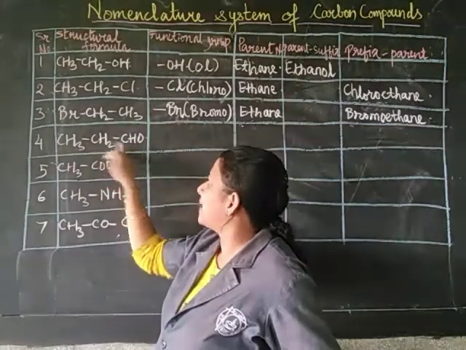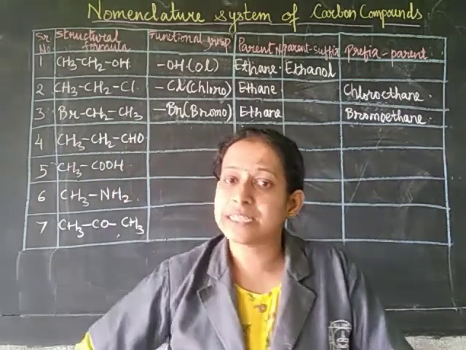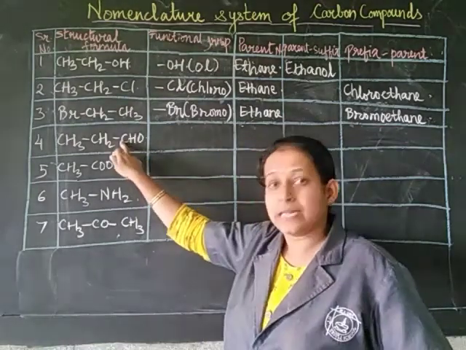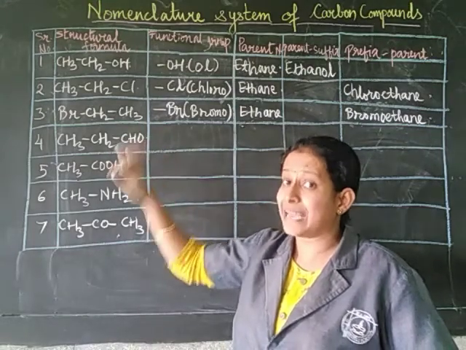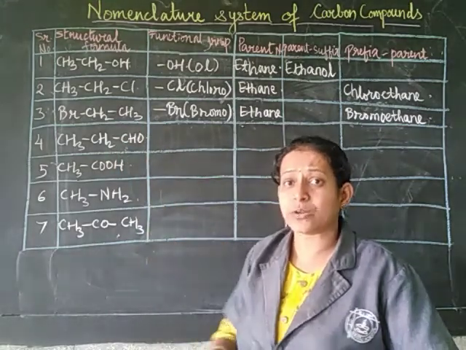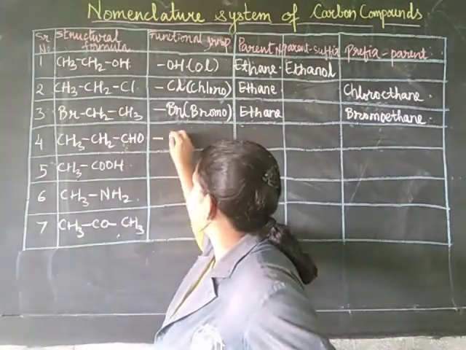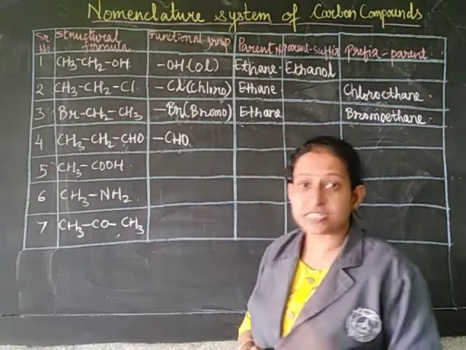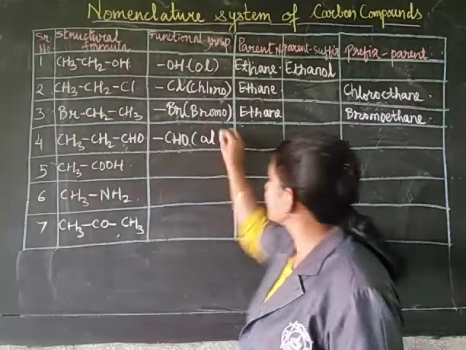Then we have the aldehyde group. Now, as I mentioned to you previously, if there is an aldehyde group or a carboxylic group, it has one carbon. Doesn't matter, you have to count that carbon also in the parent name. So here there is an aldehyde group, whose condensed structural formula is CHO, and for aldehyde we give the suffix al.